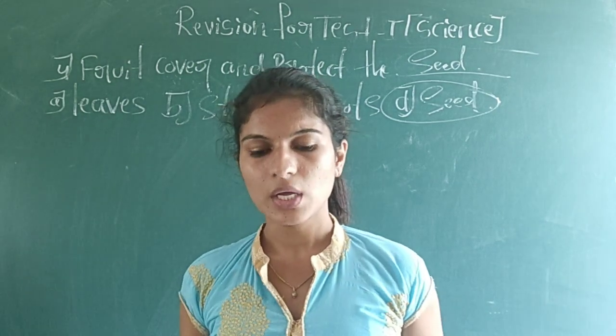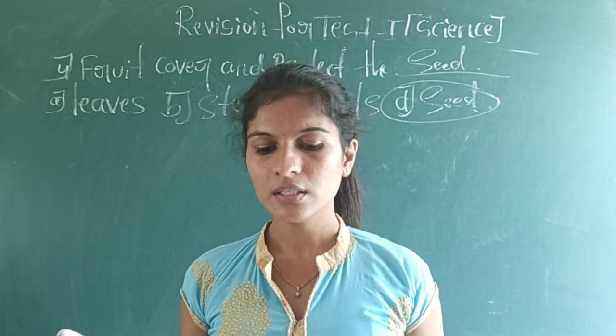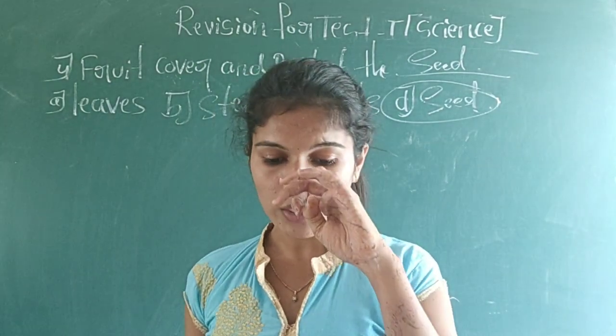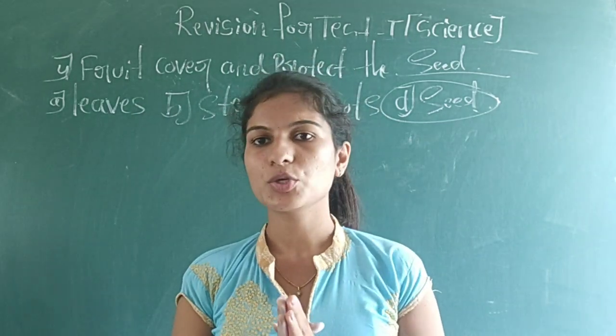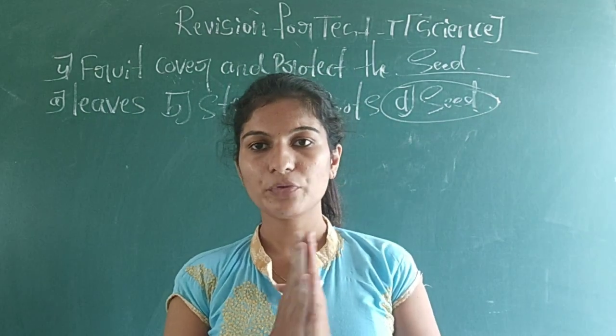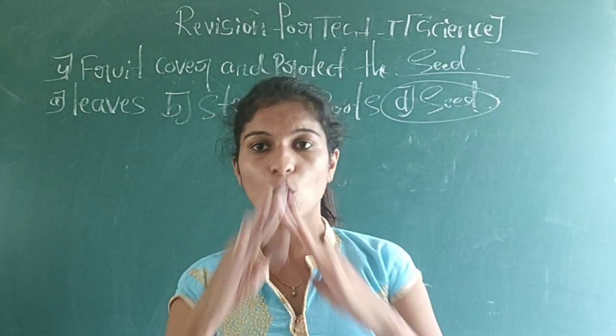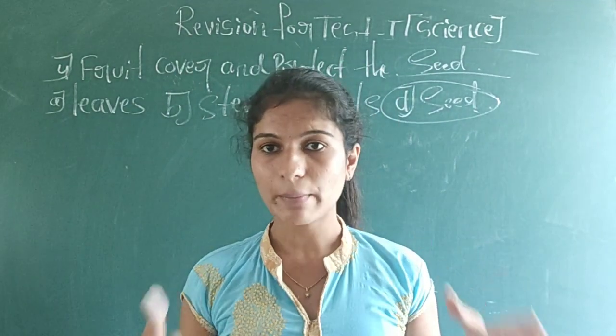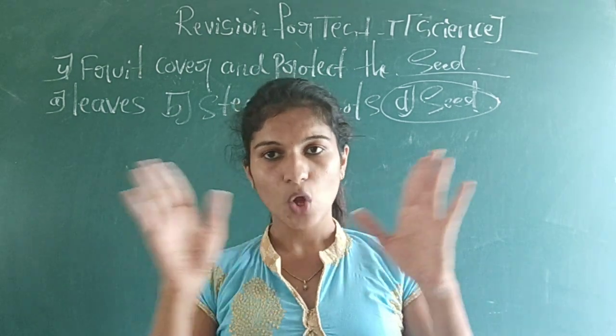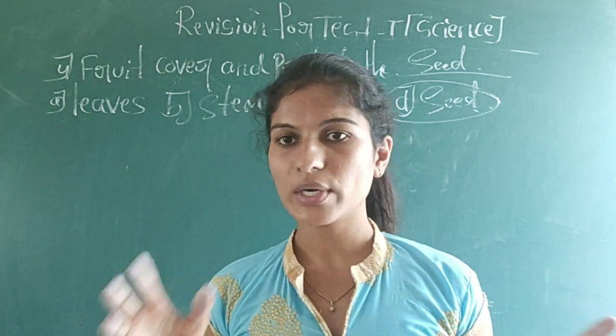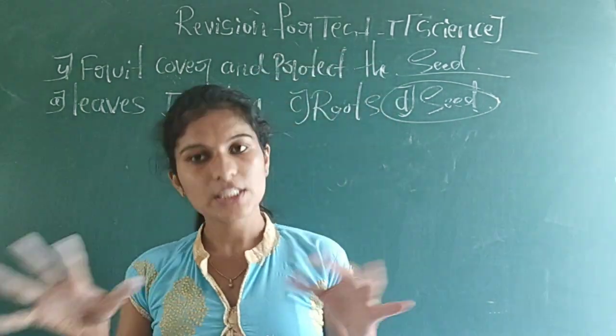But all living things can breathe. It is true. Next one is, a leaf is called the food factory of a plant. Yes, it is true. A leaf is called a food factory or a kitchen of a plant because it prepares the food for the whole plant and also it supplies the food to all the parts of a plant. So it is called a food factory or a kitchen of a plant.